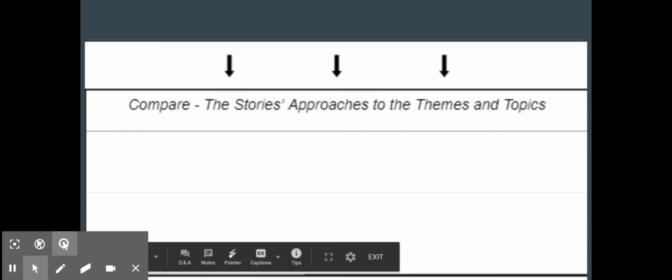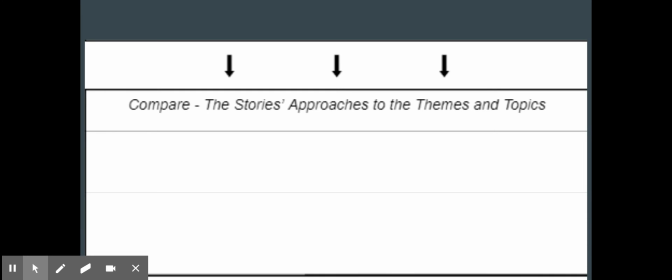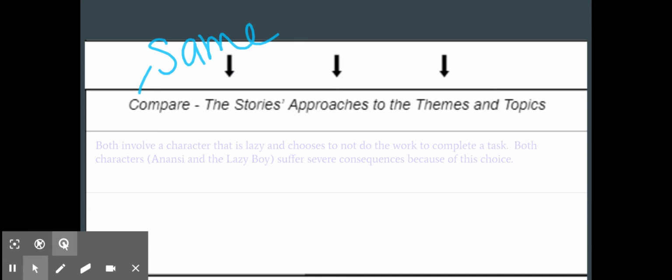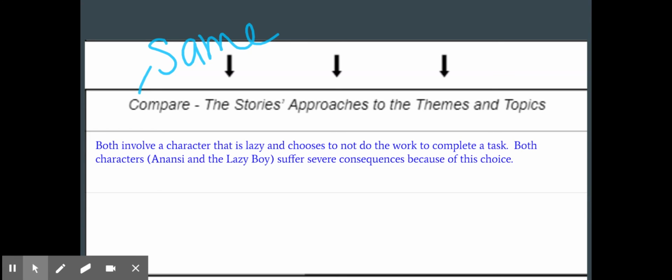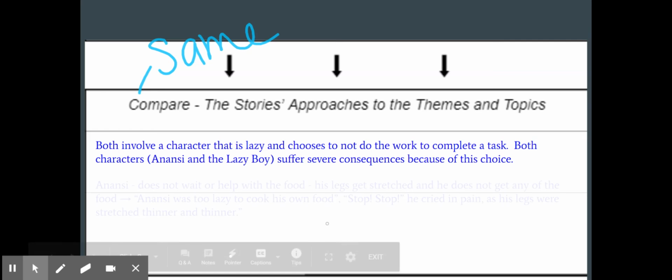So now we want to compare how the stories approach that theme in the same way. Remember that compare means same, or how are they the same? Define similarities. All right, so how do they do that? Well, both involve a character that's lazy. Anansi and Lazy Boy both choose to not do work to complete a task, and then they suffer severe consequences.